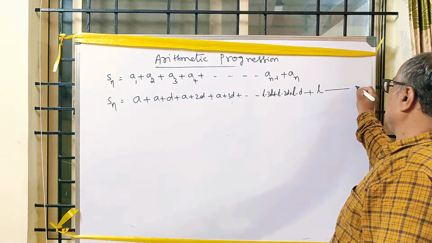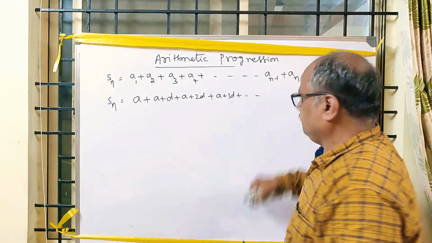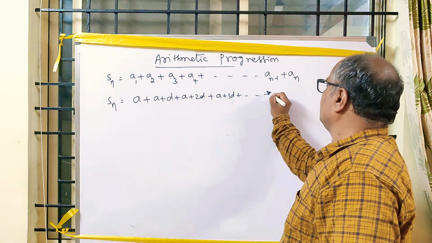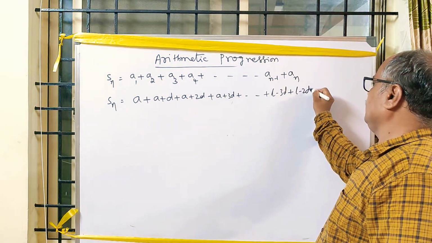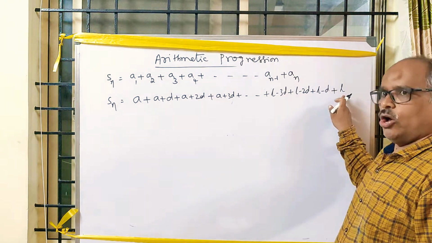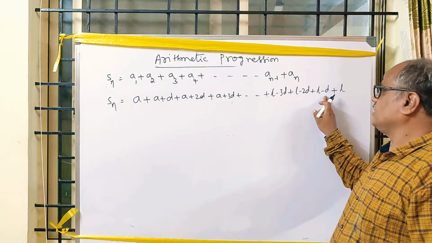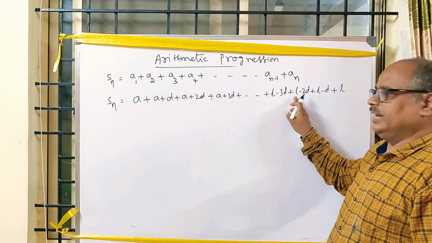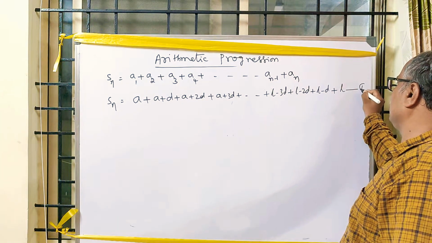Call it equation number 1. I am going to write it properly: plus L minus 3D plus L minus 2D, L minus D, L. What is L? The last term. What is L minus D? The last term's previous term. Its previous is L minus 2D, its previous L minus 3D and so on. Call it equation number 1.